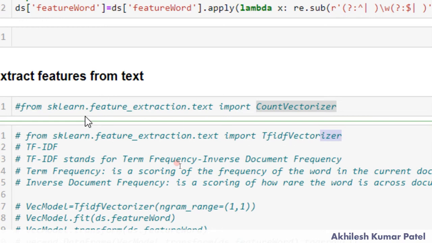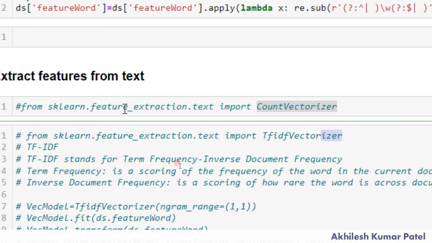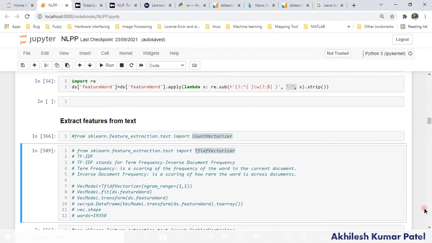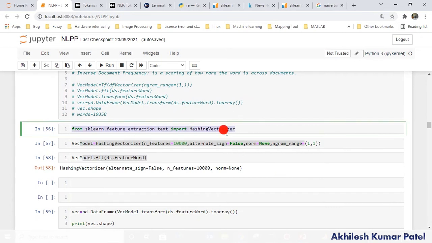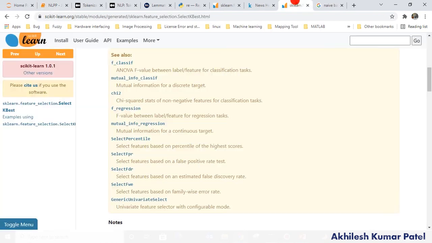For the tfidf vectorizer, simply from sklearn feature extraction you have to import it, the same way as the count vectorizer. From the same module you can import this one also. In my case I am going to use the hashing vectorizer. So what is the hashing vectorizer here actually? Let me show you.